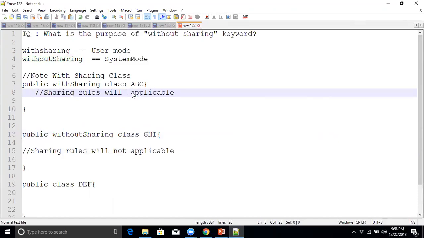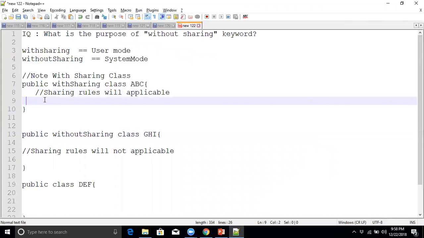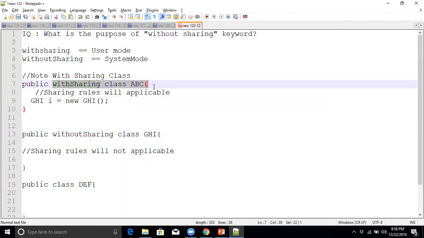For example, if we call this GHI class in the ABC class, I equal to new GHI, then whatever actions are in the GHI class will run in system mode only. Whatever logic you have written in this GHI class, this class will completely run in without sharing mode, meaning system mode only.